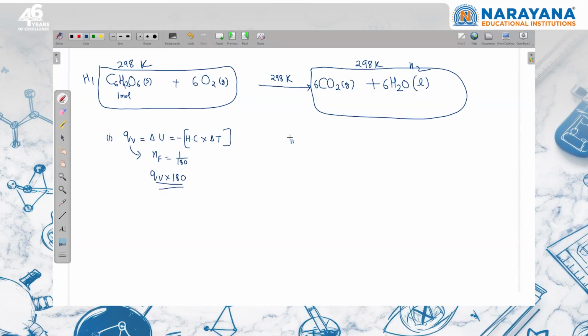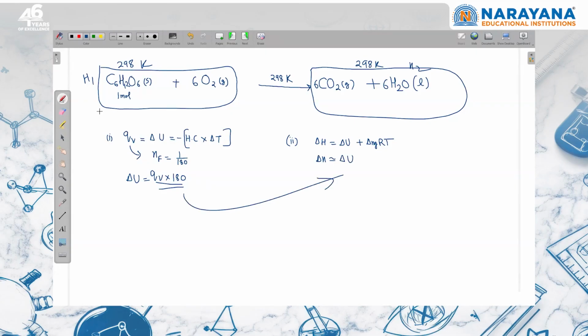Now, if I have to calculate delta H of the reaction, I know that this is delta U of the reaction with minus sign, right? This minus sign is already there, right? Okay. So this is delta U of the reaction. Now I will use delta H is equal to delta U plus P delta V. They have not mentioned anything about initial and final pressure or volume. So I am going to assume ideal gas, and I can write delta Ng RT. And delta Ng for this process will be 0. So we'll say that delta H is approximately equal to delta U. So both answers will be the same. So like that you have to follow.